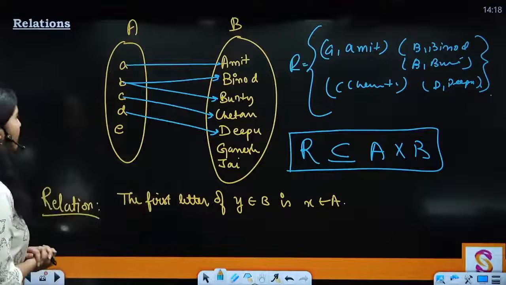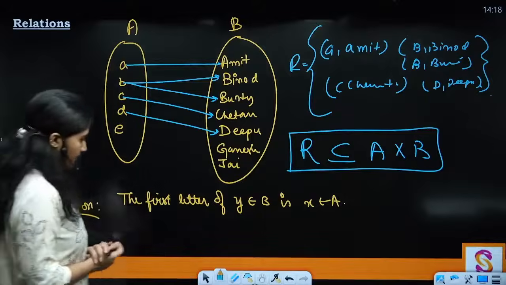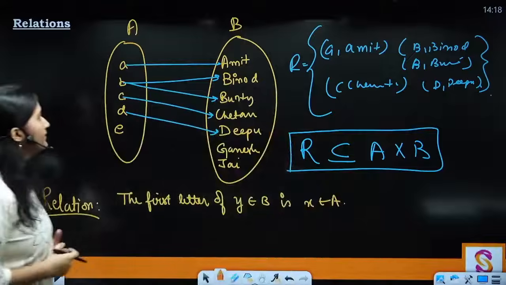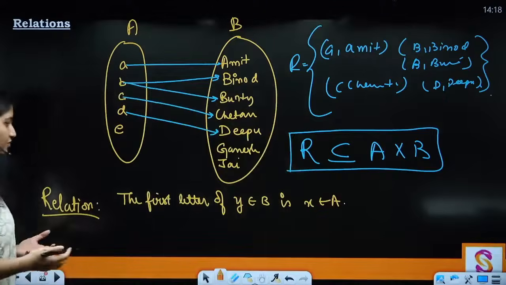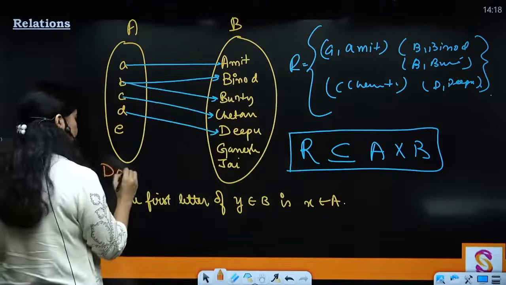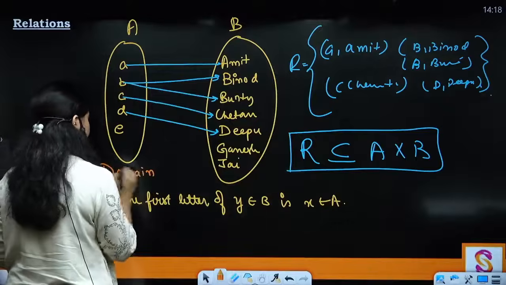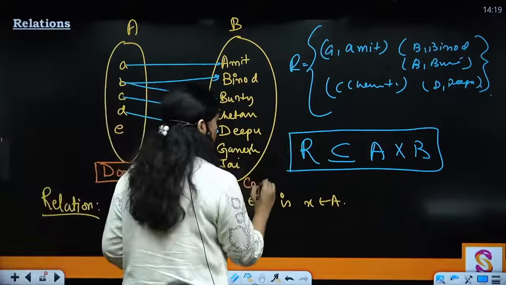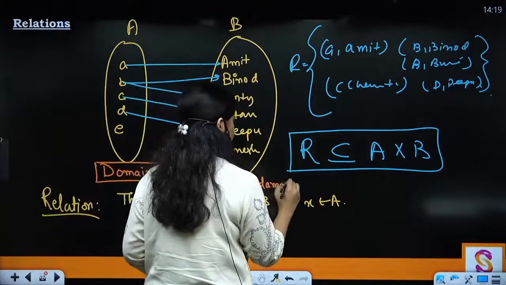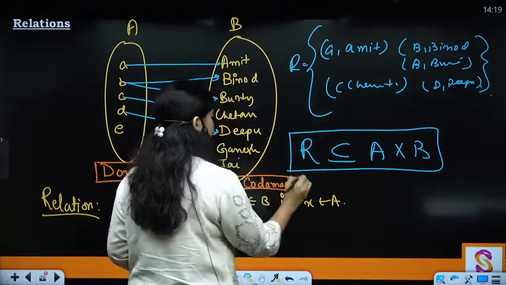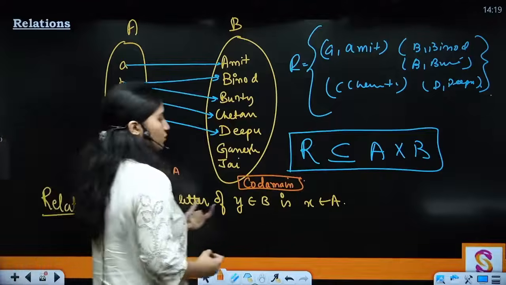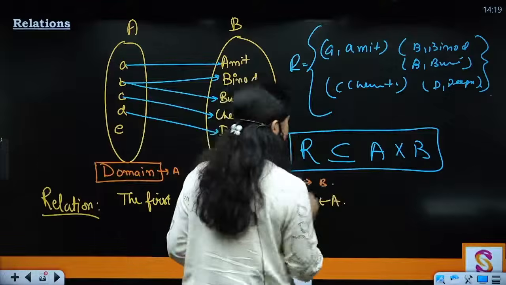All right. Now some terminologies. When we talk about the set A, this is known as your domain. This second set is known as your codomain. The whole set. So the domain here is A, codomain is B, right?